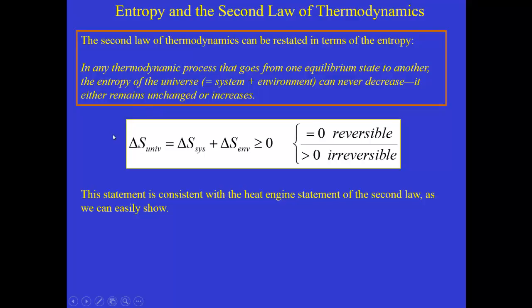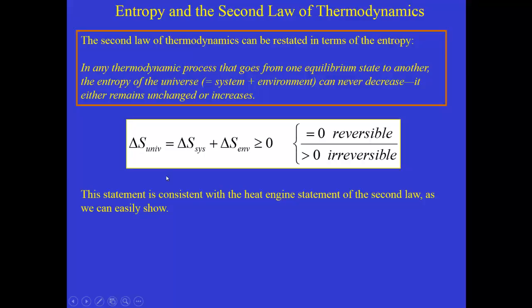And so in equation form, here's what we're saying. The change in the entropy of the universe, which is equal to the change in the entropy of the system, perhaps the gas that we're talking about, plus the change in the entropy of its environment, is either greater than or equal to 0. If it's equal to 0, we say the process is reversible. If it's greater than 0, we say the process is irreversible. So here is a quantitative way of summarizing this tendency in nature for certain processes to only go in one direction and not the other.